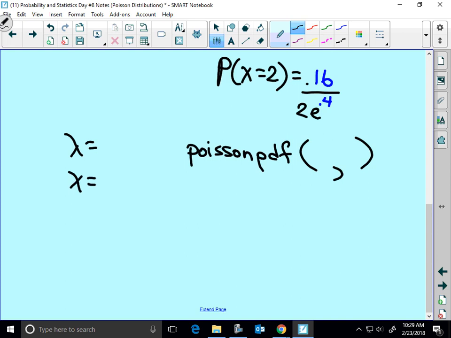I've seen this go both ways with how it was presented. I want you to ignore the lambda and pretend it's mu on your calculator. So this would be 0.4 and this would be 2.